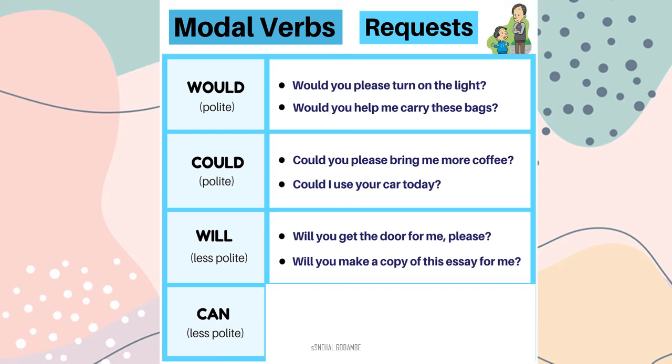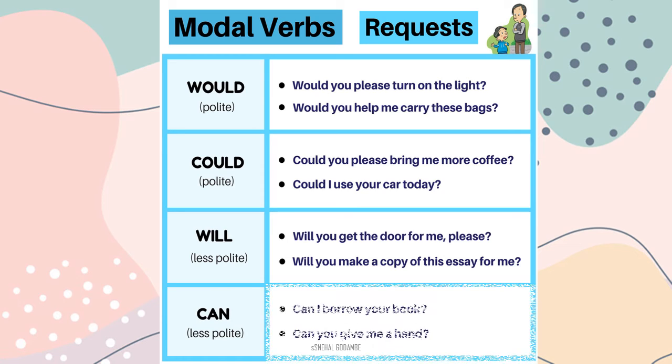Next, again can, in the same manner, less polite manner. Can I borrow your book? See, find out the difference between would and can. Would you please turn on the light? And can I borrow your book? Got it? See, the intonation changes. Would you help me carry these bags? Can you give me a hand? So here, as the word changes, the intonation changes. Okay? So in this way, modal verbs are used to request someone.